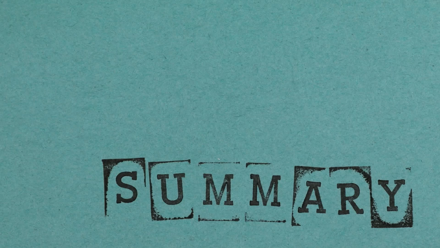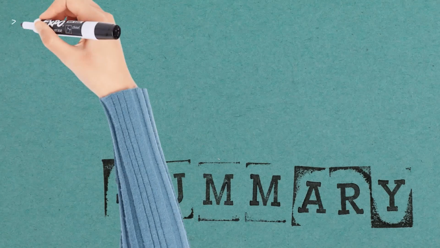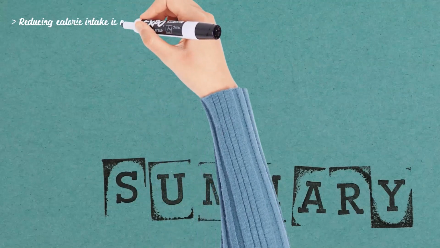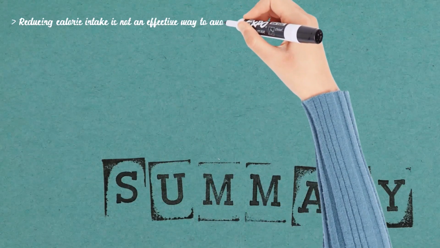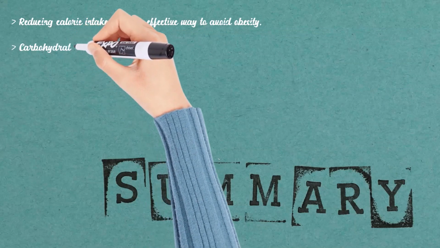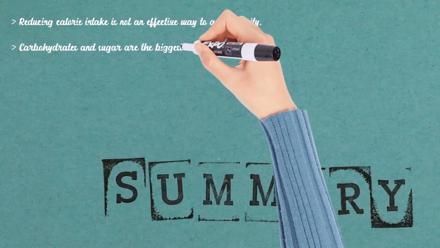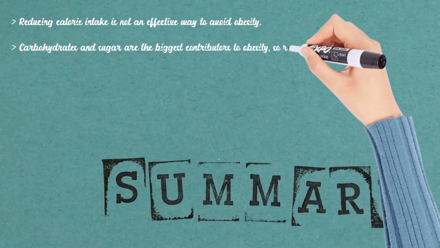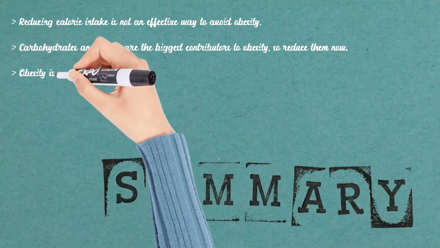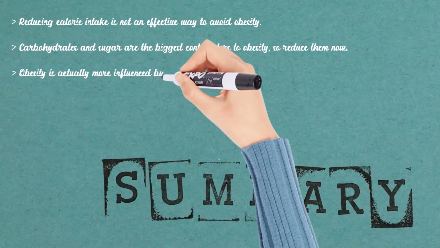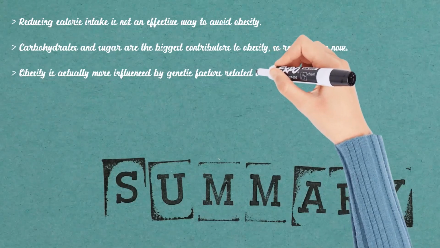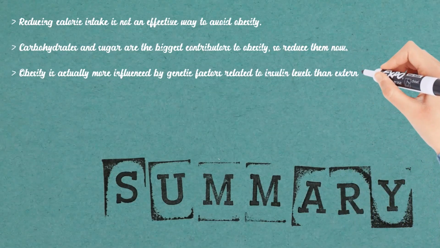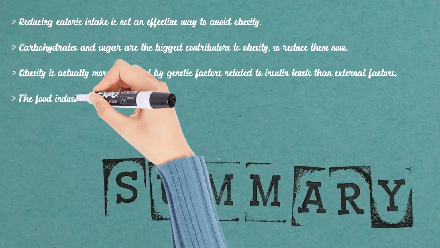Before I end this video, I conclude the whole content of this video as follows. Final summary. 1. Reducing calorie intake is not an effective way to avoid obesity. 2. Carbohydrates and sugar are the biggest contributors to obesity, so reduce them now. 3. Obesity is actually more influenced by genetic factors related to insulin levels than external factors.